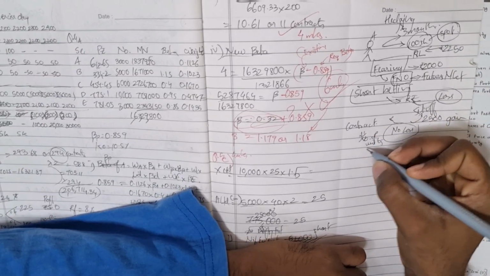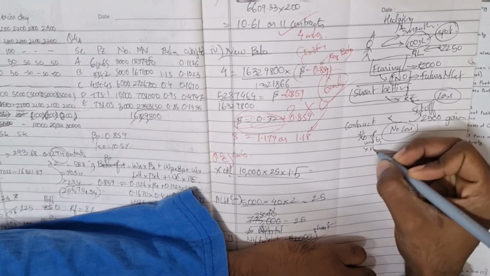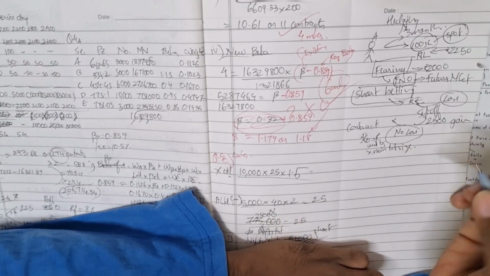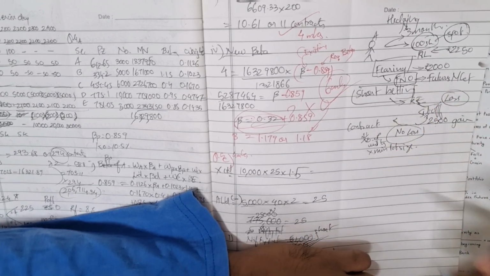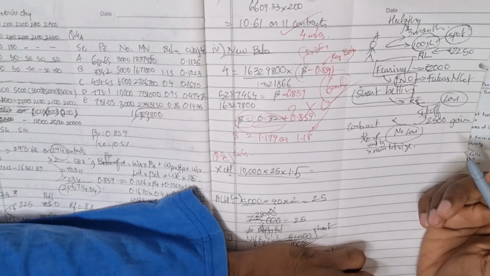What is a contract? A contract is number of units into minimum lot size. That is one contract. So how many contracts should I buy in this? How will you calculate it?